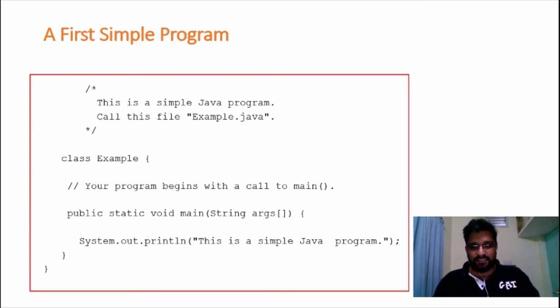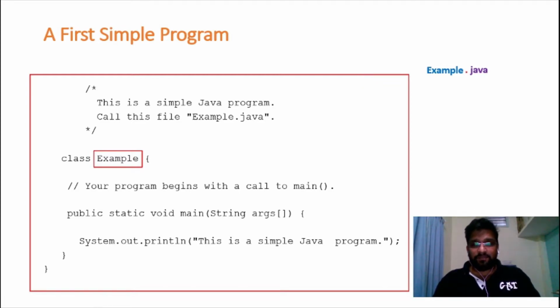So Java suggests that whenever you want to pick a name for your Java program, we need to pick the name of the class which contains the main method. With respect to our program, the class called Example contains the main method. So that's why we need to save our program with the name Example followed by .java. .java indicates that this is a Java program.